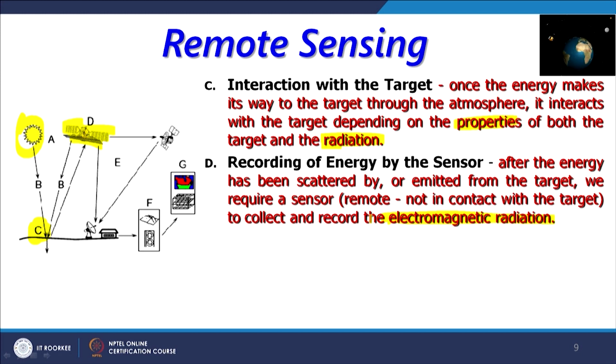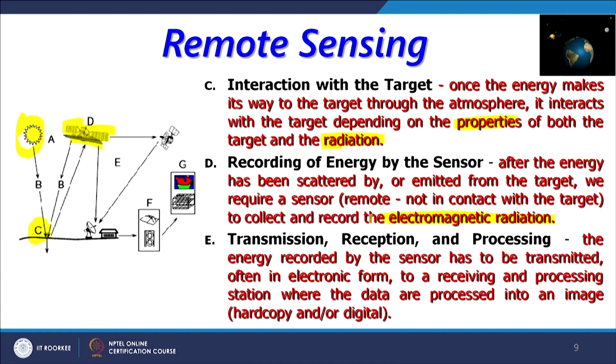So, you need a recording system also with that sensor, and then whatever is recorded should be transmitted either live, that is by direct broadcasting, or recorded and then broadcast. All kinds of options are available with different types of sensors.